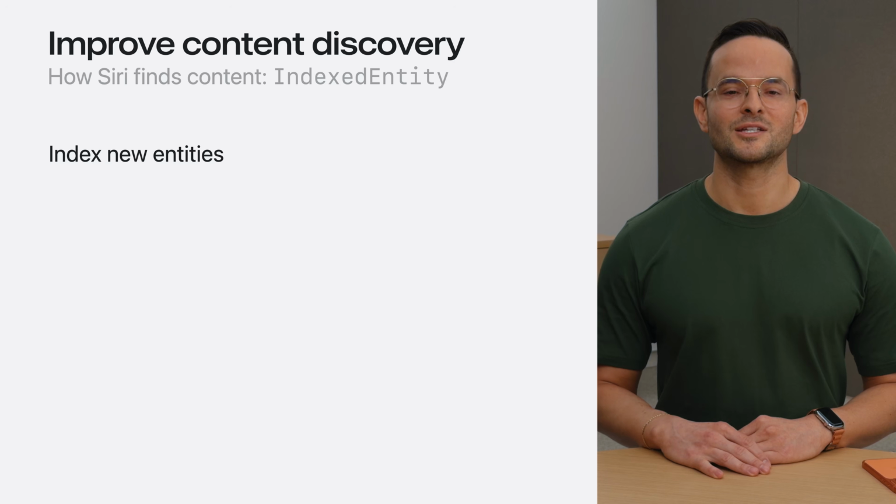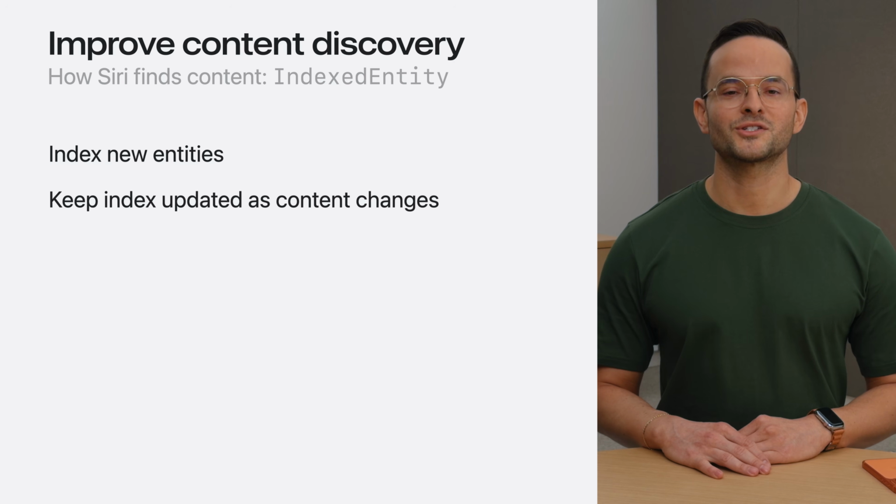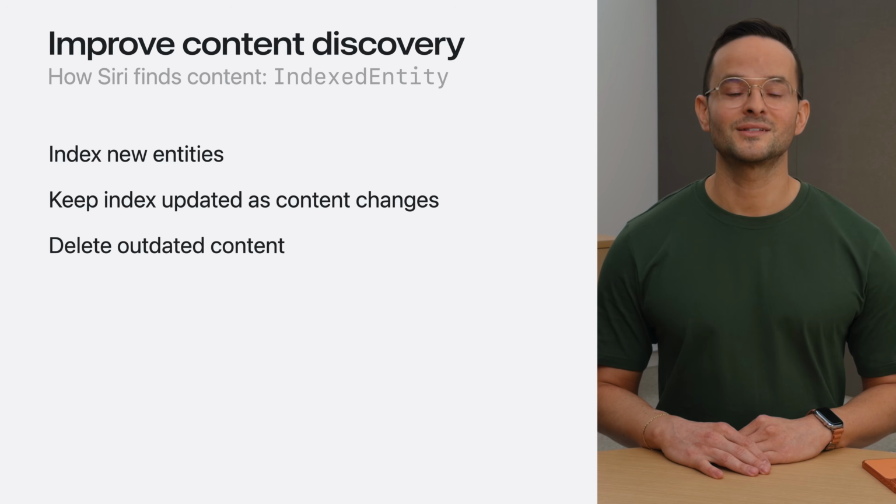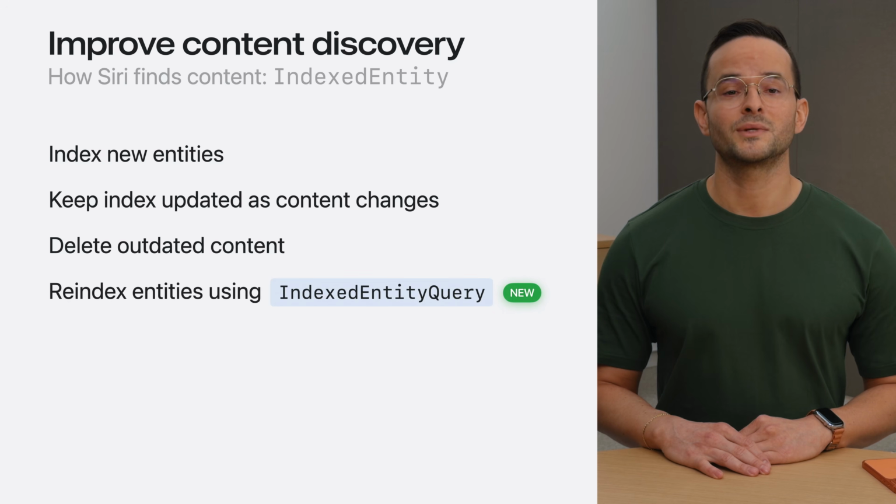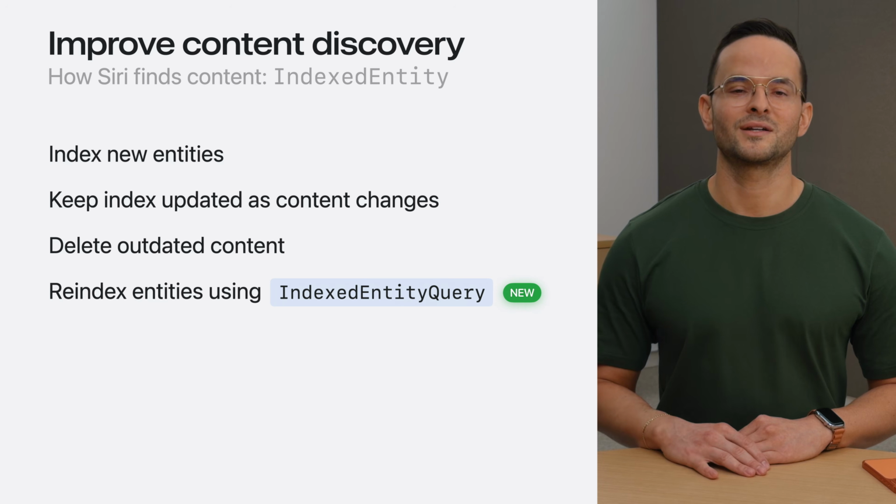Index new entities as people add content to your app. Update existing entries when key properties change, especially those used in your display representation. When people remove content, delete those index entries too. Spotlight may need your app to reindex its entities. Your app can support reindexing by adopting the new IndexedEntity protocol. Check out IndexedEntity in the sample project. If your project already supports reindexing with Core Spotlight level APIs, you do not need to define an IndexedEntity query.